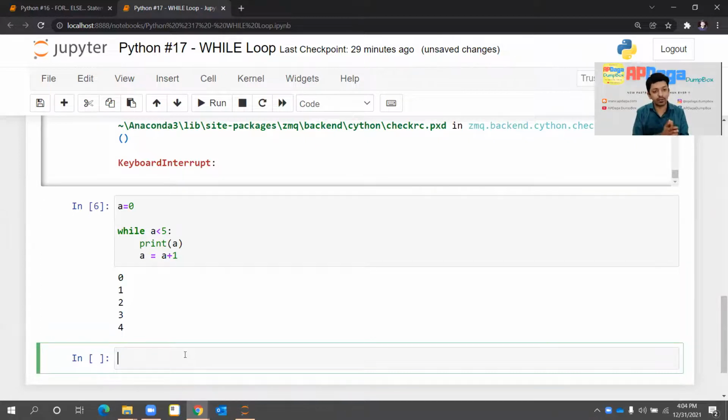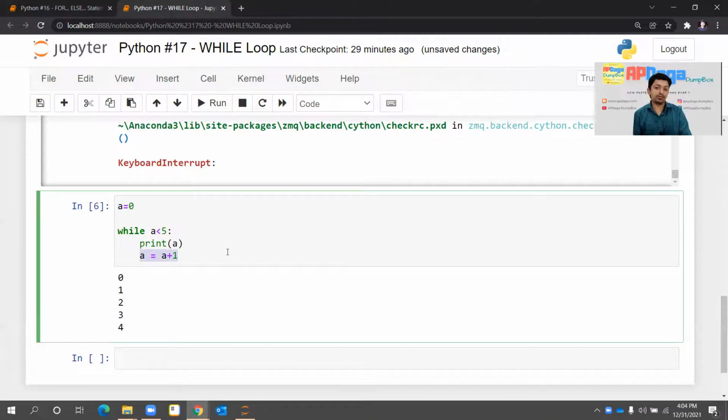So it is almost similar to for loop. The syntax is also almost the same. Instead of for, you write while, okay? And generally in while loop, you will always write some kind of condition so that the while loop gets executed till this condition is true. And in order to avoid the infinite loop, you will always see some incremental statement or something like that, which will break the loop for sure. Otherwise, you saw what happens in infinite loop.